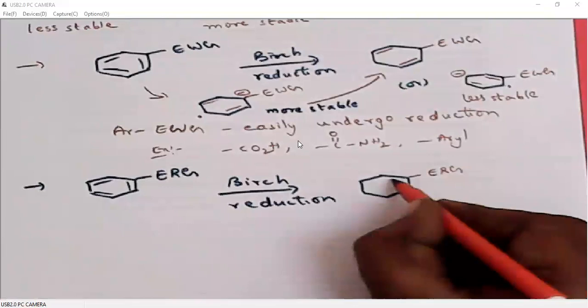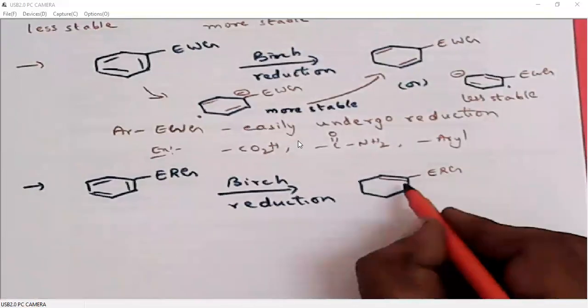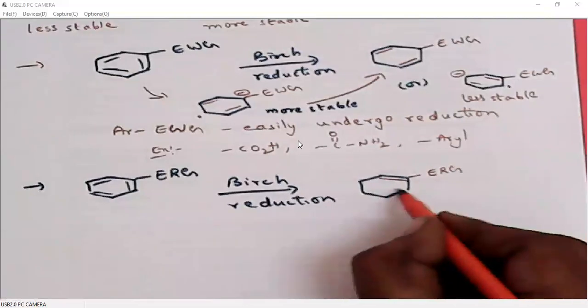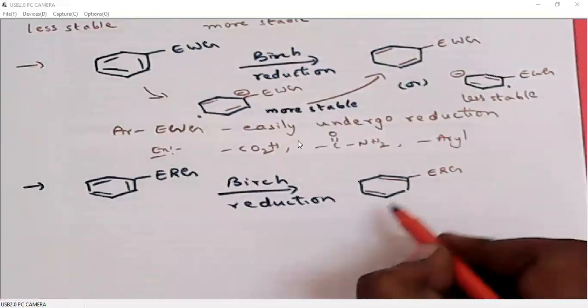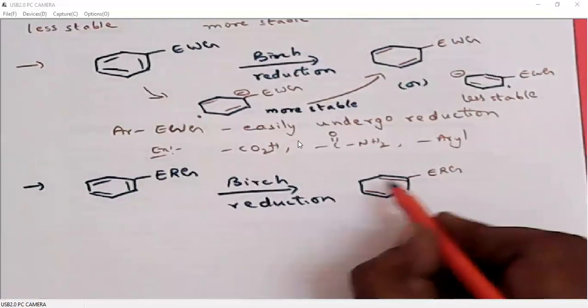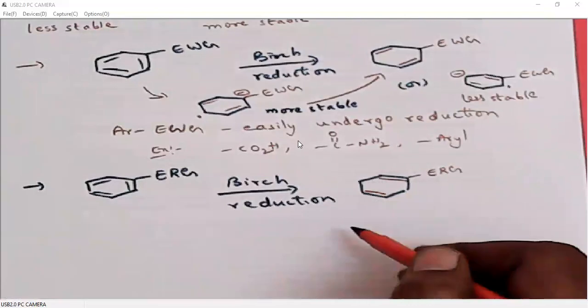So the electron releasing group must be on the double bond. So the next carbons will undergo reduction. The electron releasing group must be placed on the double bond. The next two carbons, one carbon this side and one carbon this side, will undergo reduction.